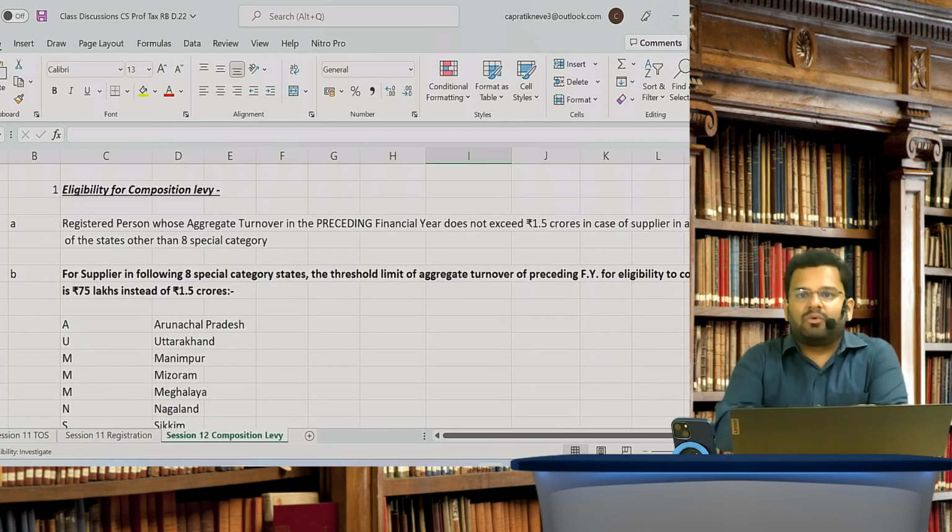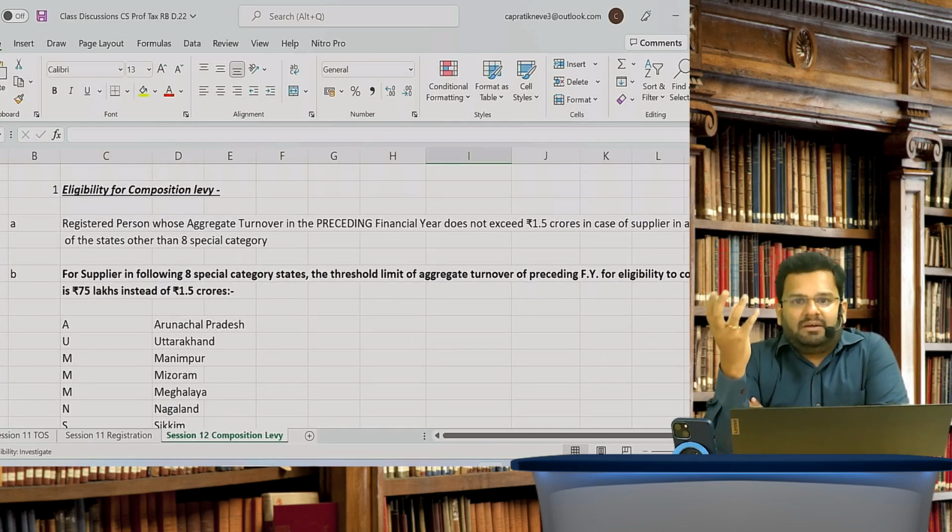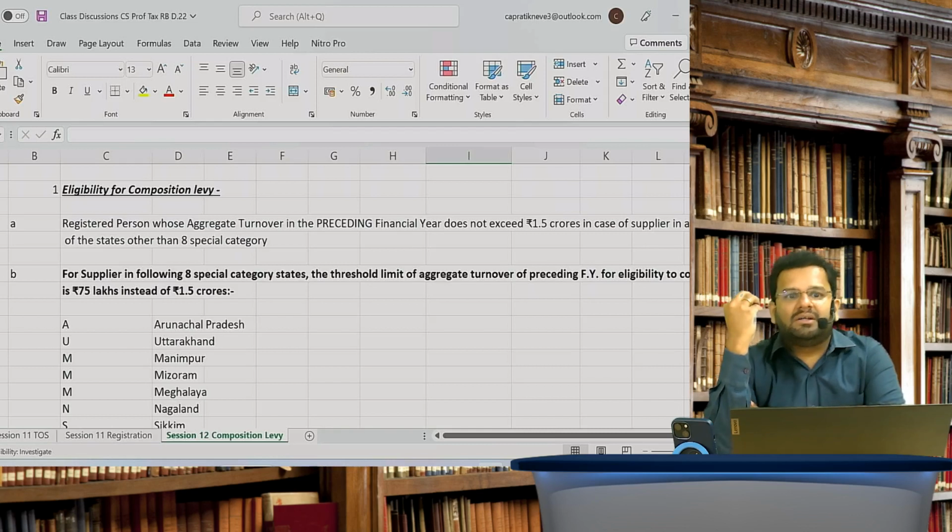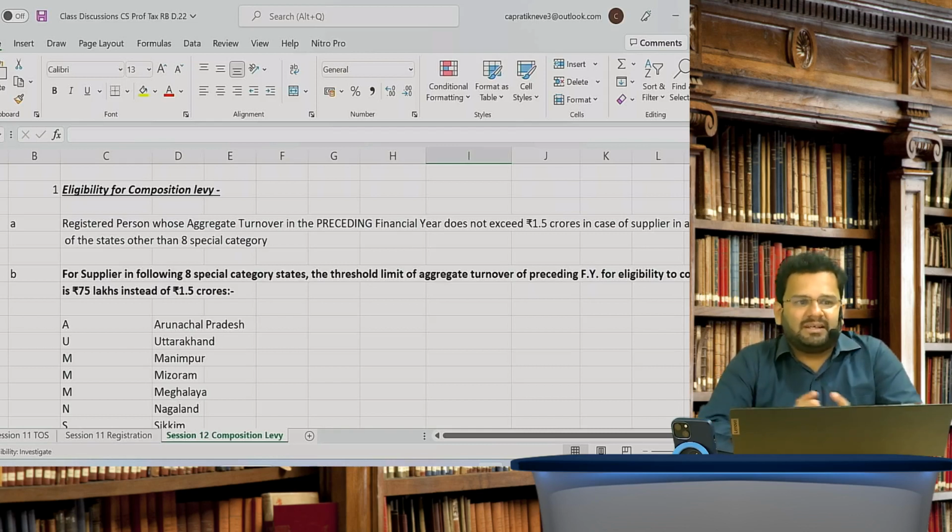So, question is, what is composition levy? Composition levy is an alternative tax. You can say it's an alternative way of paying tax, isn't it? It's an alternative way of paying tax. You can say it's a presumed way of paying tax.